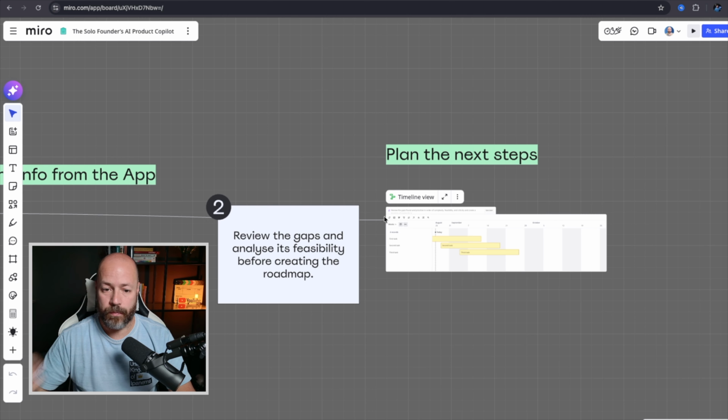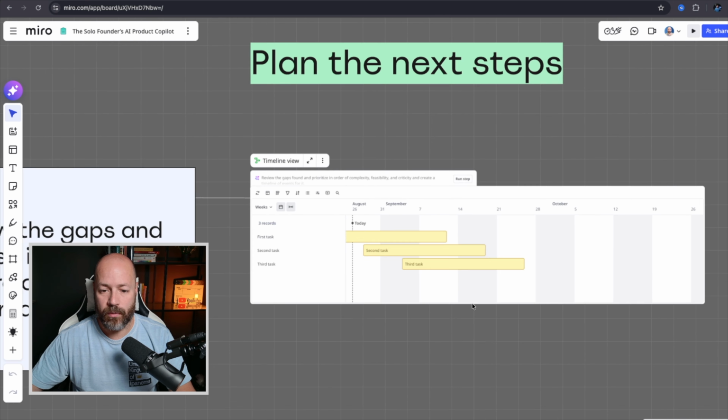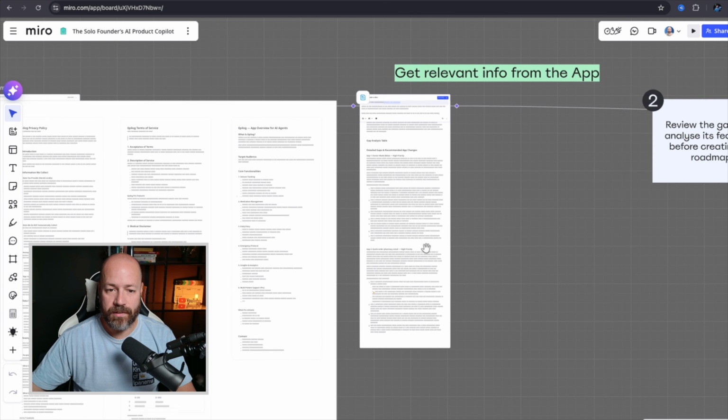And then later, basically, this prompt will help you to analyze the complexity and the feasibility of each of the gaps and help you on the next steps. So basically, it will add first task, second task, third task, etc. So this is the first one.